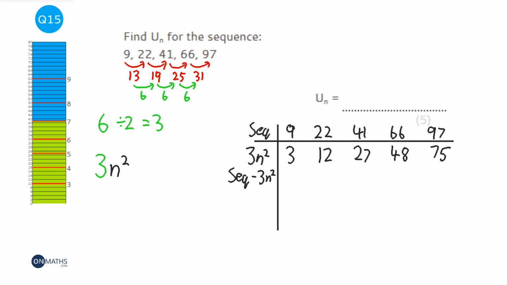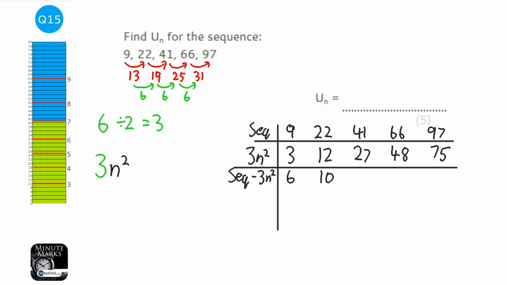So basically what I'm doing is I'm going to do 9 take away 3, which is 6, 22 take away 12, which is 10, 41 take away 27, which is 14, and I'm just going to keep subtracting them. Now you might notice that we've got a linear sequence now. This linear sequence that's formed is going up in 4s. So each one is going up in 4s.